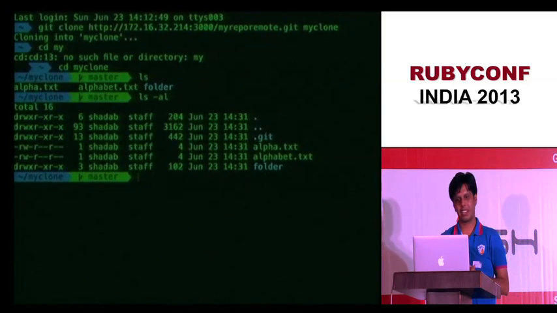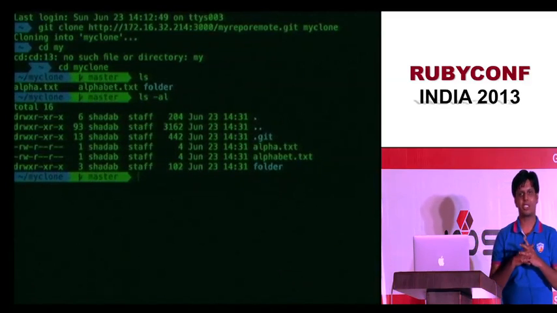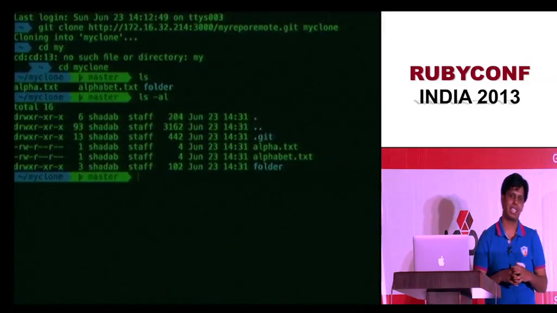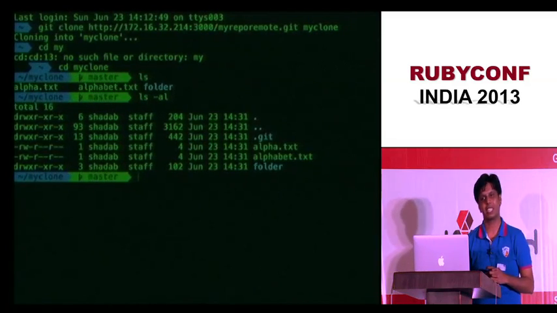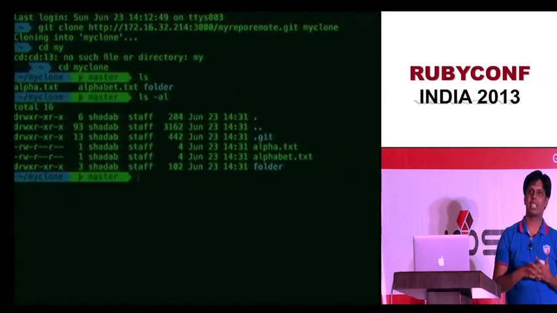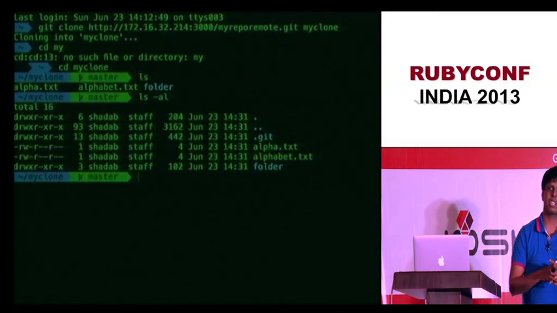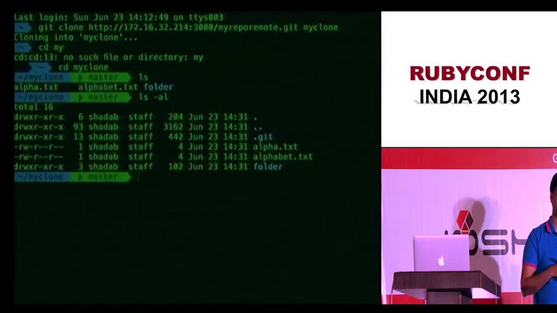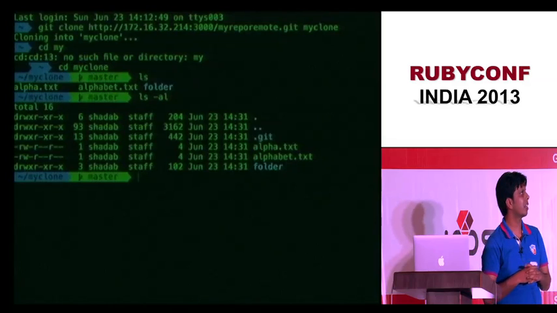So there we saw how simple the architecture of Git is. The architecture is really simple, but the tool set around it is really awesome. You can create your own Git within a week or so, but the tool set is really impossible to replicate. We have a lack of time, otherwise I could have discussed more awesome Git commands. One of them is git rebase to reorder your commits. Another one is that when you do a merge, you can specify merge strategies, like how to merge and what strategy to use. The default is the recursive strategy. There are other strategies as well, so we cannot go into that.